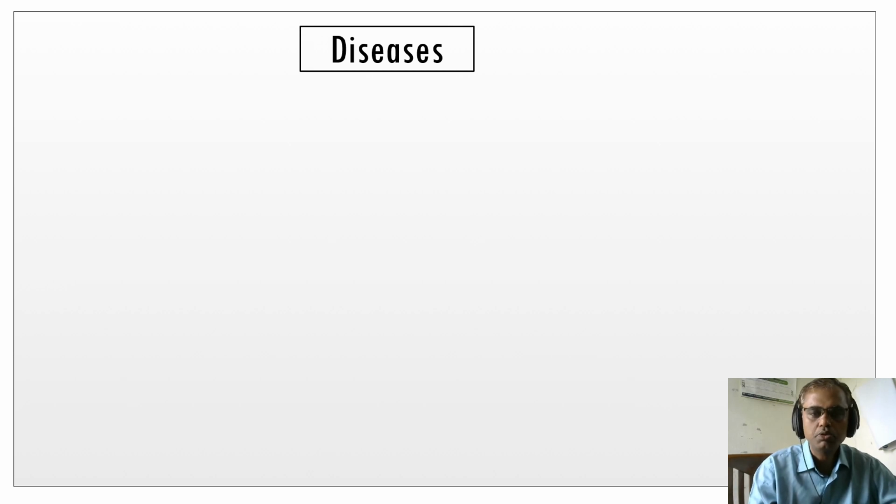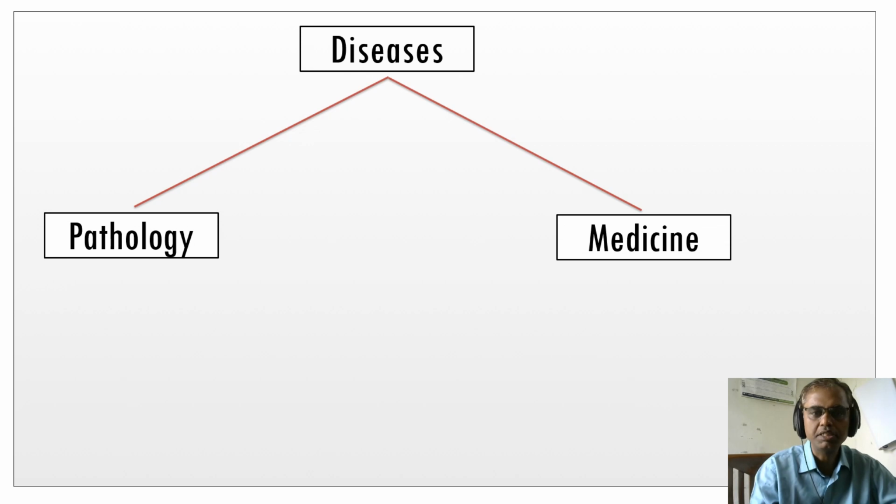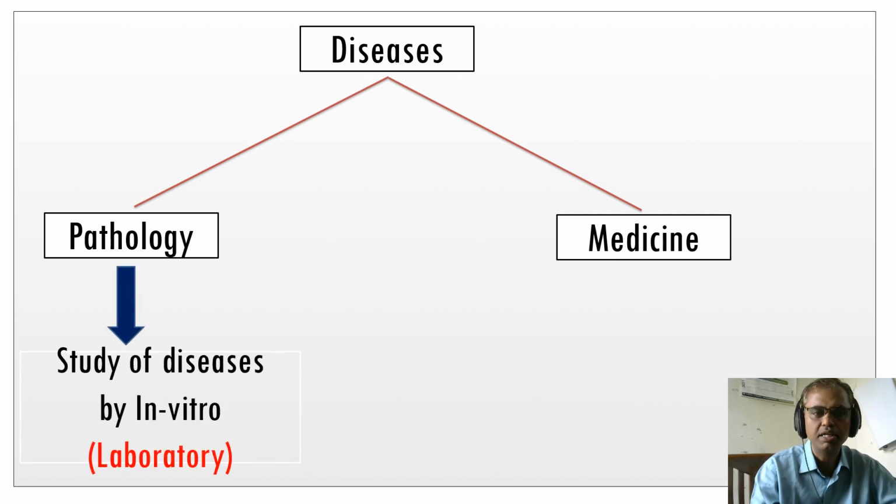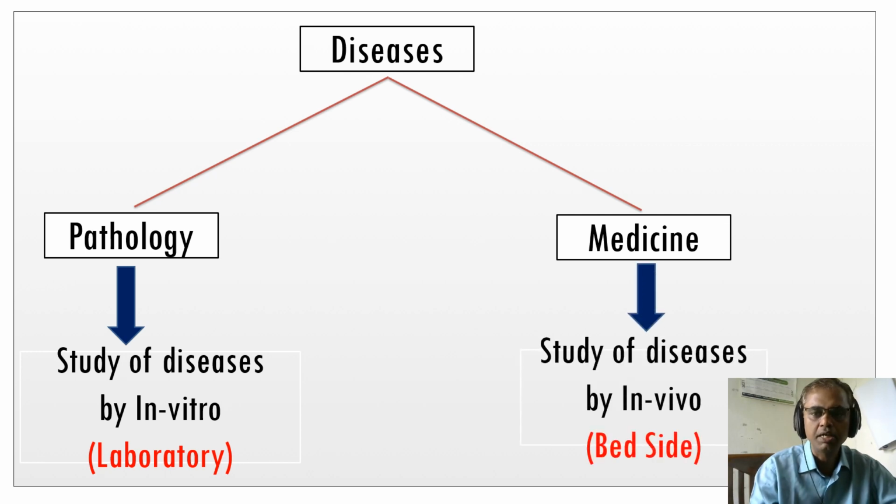There is a question from the students' side. What is the difference between pathology and medicine? Both study diseases, so what is the difference? In simple understanding, the study of diseases in vitro, that means studying diseases through laboratory investigations and other tests, is known as pathology. And the study of diseases in vivo, that means at the bedside, in the human being, the symptoms we study, comes under the study of medicine.